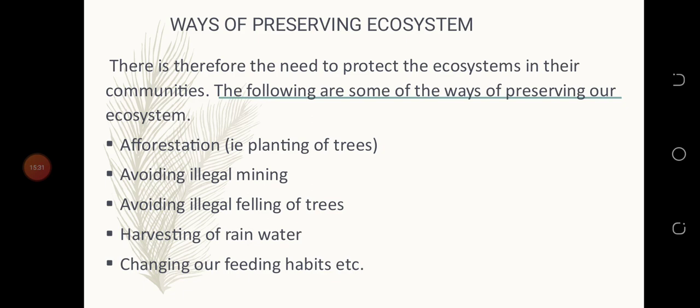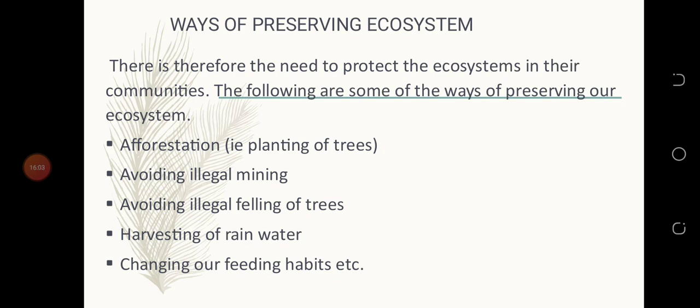Harvesting of rainwater, you must harvest rainwater. When someone has a pipe in his or her house, when it's raining, the person doesn't even bother to put something in the rain to take some. He thinks because he or she has a pipe, the pipe will always flow. But if you take some of the rainwater and keep it at a safer place, you can use that one, and later when it gets finished, then you move back to your pipe water.